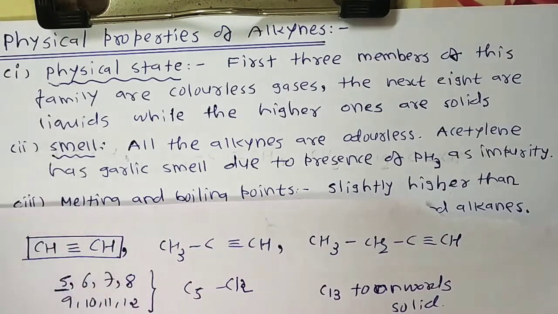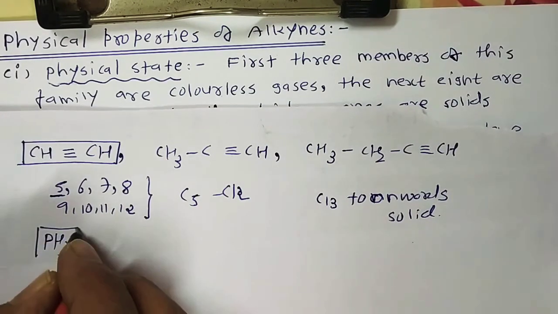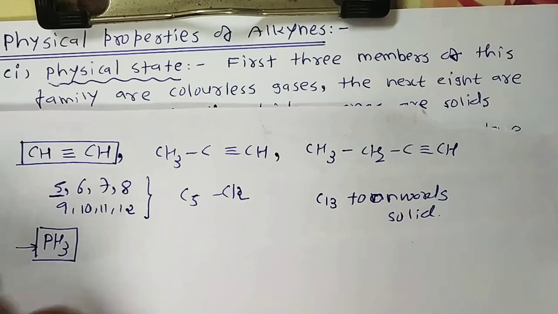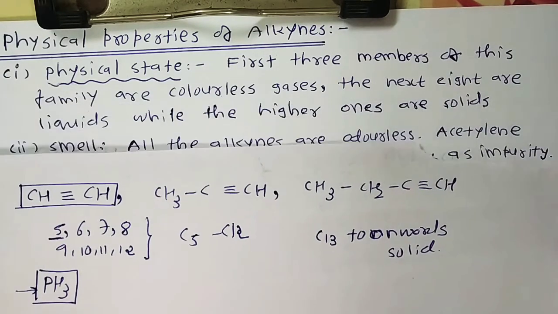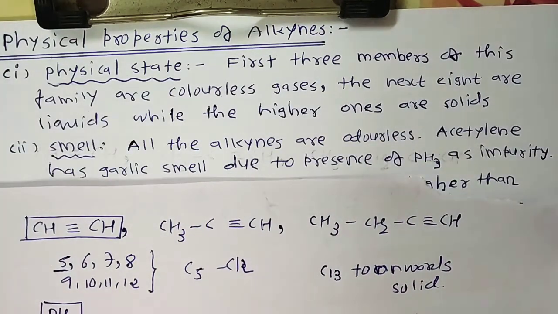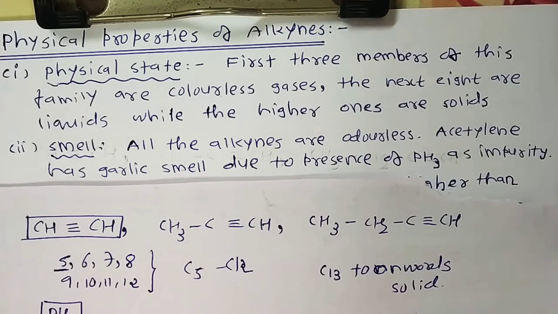Because this is due to the presence of phosphine, a compound of the nitrogen family, a hydride of phosphorus. It's a toxic compound too. This phosphine has a garlic smell, and it comes from impurities. When we prepare ethyne from calcium carbide, some calcium phosphide or whatever impurities can be present, so a little bit of garlic smell of acetylene can be observed.